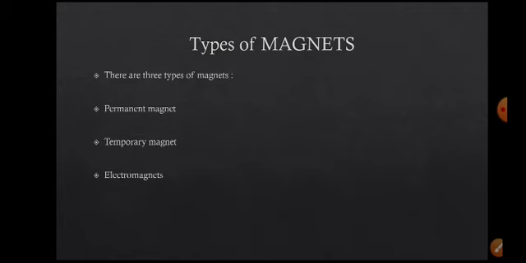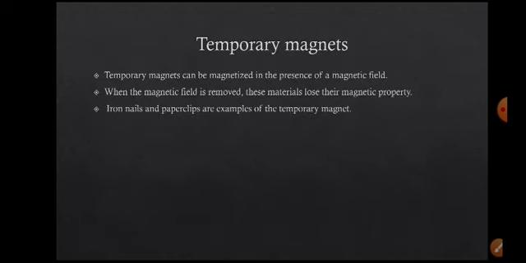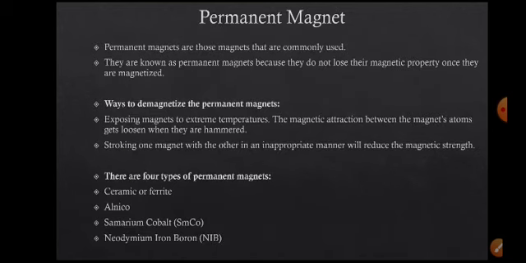So the magnetic property between these two pins is temporary, right? After some time or by an external effect the magnetic property is lost. That type of magnet is a temporary magnet. And electromagnets are magnets which consist of a wrapped coil, right?